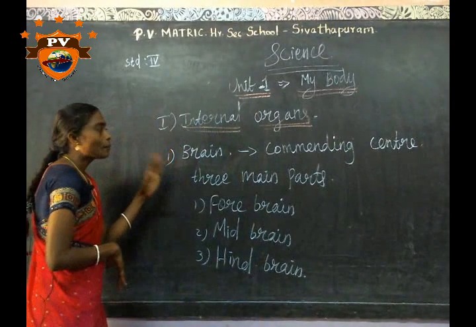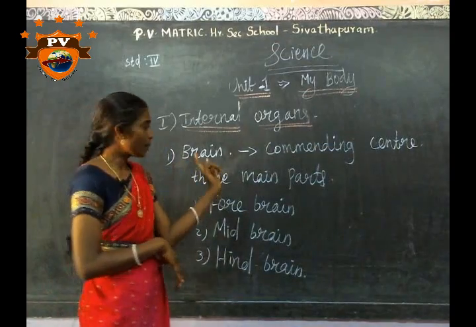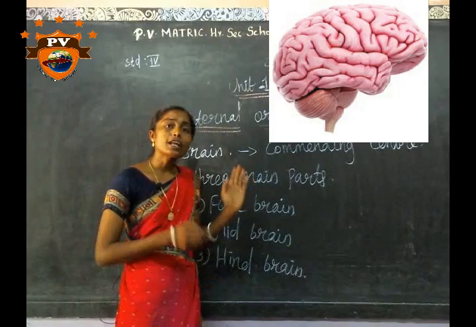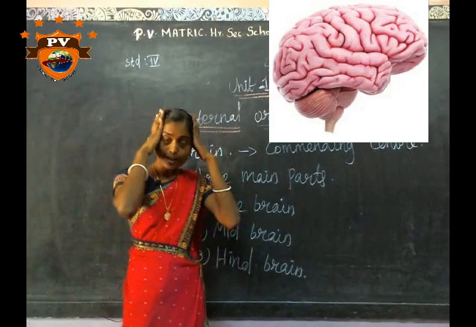Okay. First one, brain. You can see the first organ, brain. Brain is an important organ of our body. The brain is protected by the skull.